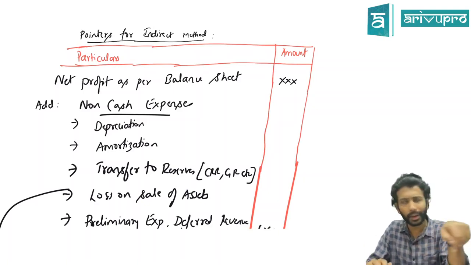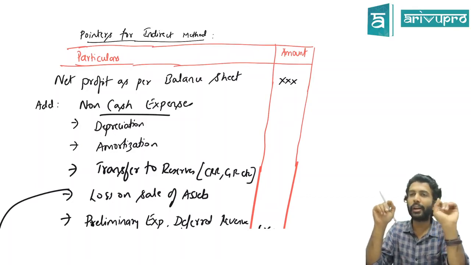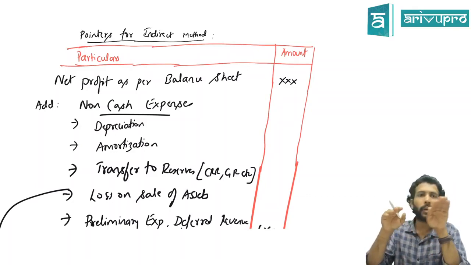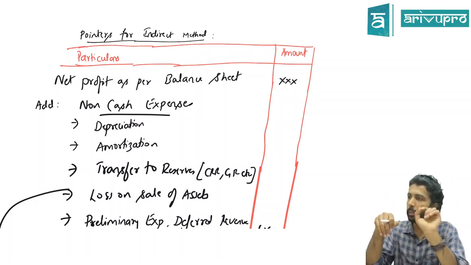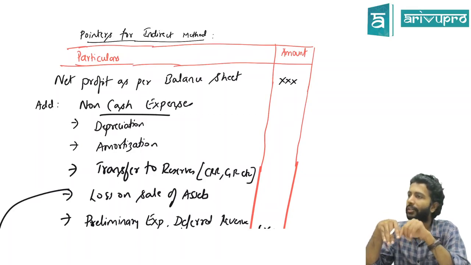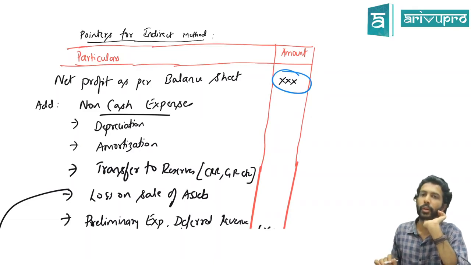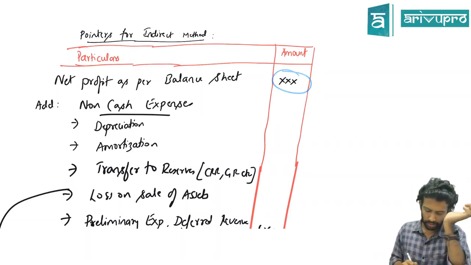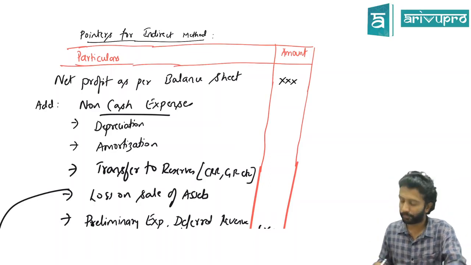What do I mean by profit from the balance sheet? They will give you a 2-year balance sheet. In the balance sheet, there will be something known as P&L account. First year balance sheet P&L account is 1 lakh. Second year balance sheet P&L is 1,50,000. Assume 1 became 1.5. That means current year profit increased by 50,000. Or rather, current year we made a profit of 50,000. We'll start with that 50,000 and do the adjustment. Is this okay? Got the clarity over that? Don't worry too much about the numbers. We have 10 plus problems we will be doing here, so you'll get used to it.